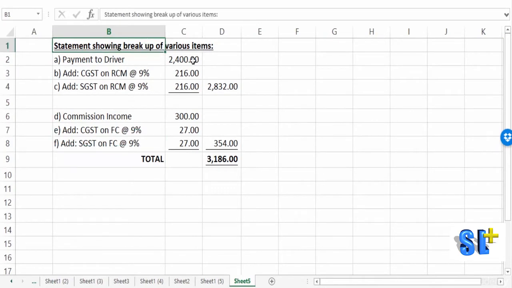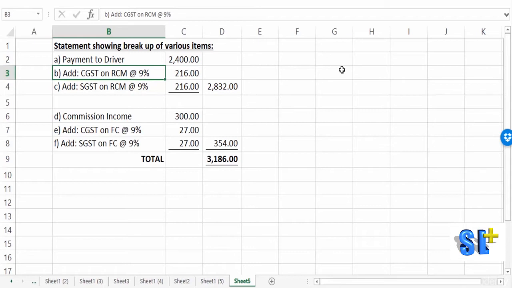Here we have statement showing breakup of various items. The payment to driver is 2,400. Now this payment is basically for the services provided by the driver, and driver should ideally collect GST from the customer, or say from Ola, for having provided the service. But since he is an unregistered driver, assuming he's an unregistered driver, now Ola has a responsibility of paying GST on this payment to driver.